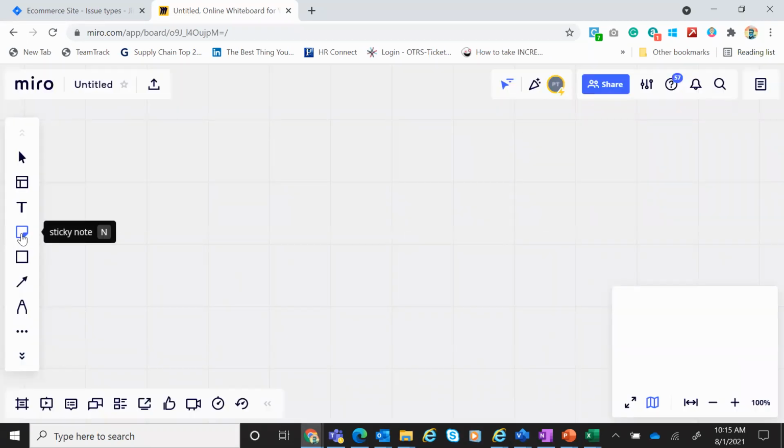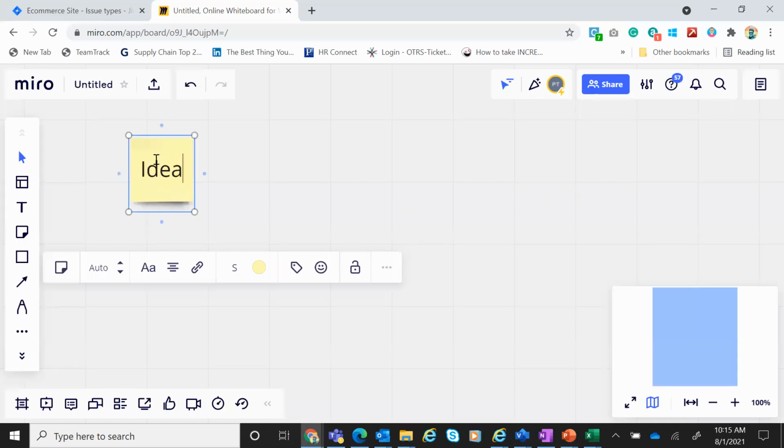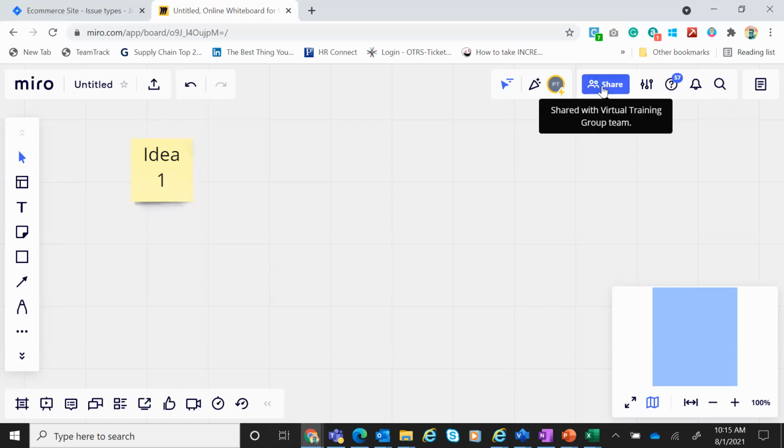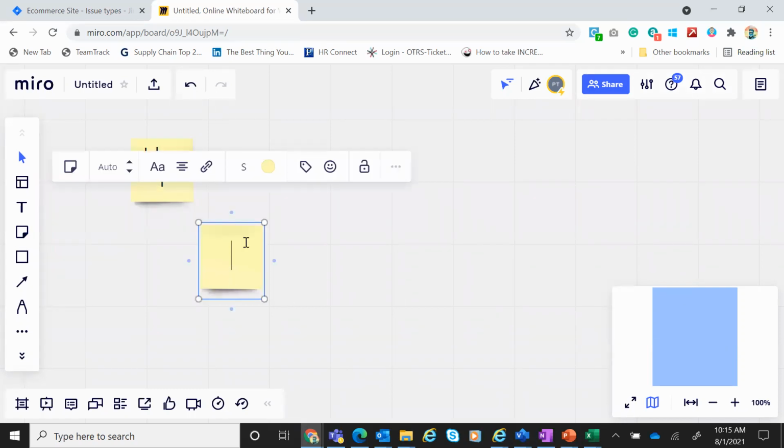For example, now this is a sticky note. I will pull one here and add an idea. Now I can actually share this with a lot of you within the team. I can give you access and you can also simultaneously keep writing something. As I'm doing it, you can also do it in parallel on the same place.